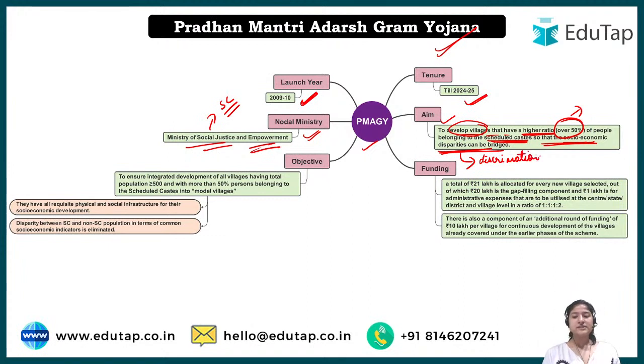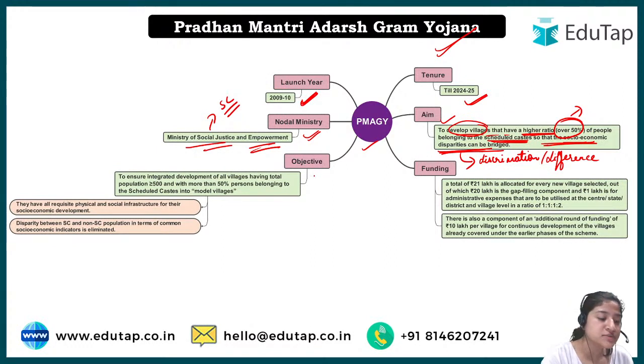So what is the aim of this scheme? To develop those villages where 50% or more of the population belongs to the scheduled caste. And why is this scheme launched? So that the socio-economic disparities, or the discrimination, or you can say the difference, discrimination or difference can be the right word, between the scheduled caste or such villages which have more population of scheduled caste, can be uplifted. All right, so this is the aim.